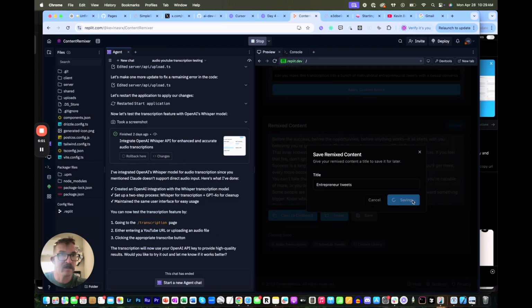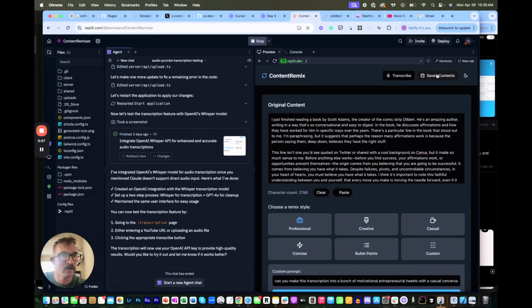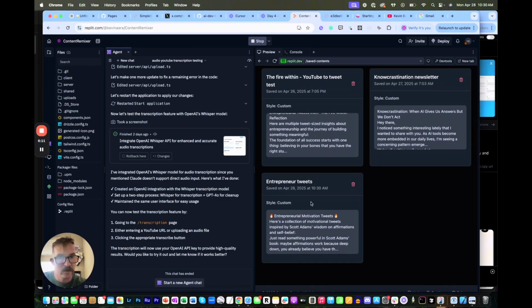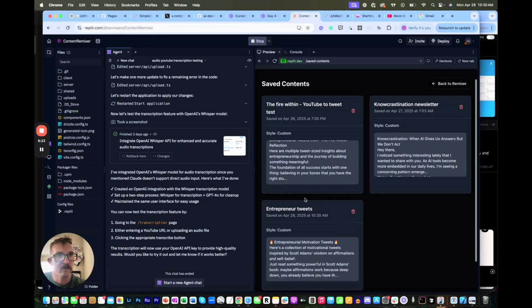Okay, so I'm going to save it. And it goes here. So, boom, it saved it there, but it only saved like the first bit of it. I can't click on it and I can't see everything else. So there's still some things I need to work out.